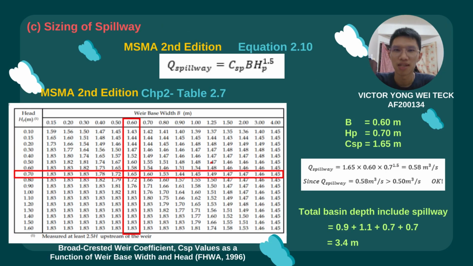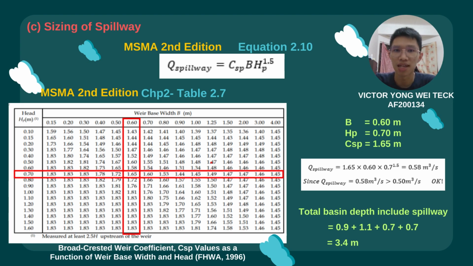Equation 2.1 provided in the MASMA second edition is to calculate the flow rate of the spillway. The equation is shown as Q spillway equal to CSP B HP power 1.5. In this project, the width of the spillway is assumed as 0.6 meter and the head is assumed as 0.7 meter.